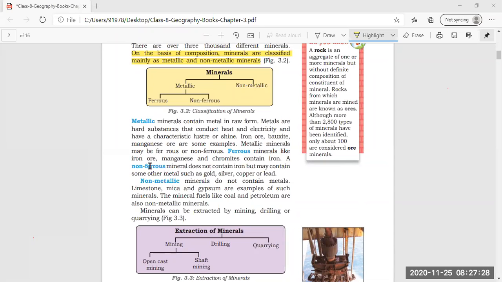Iron ore, bauxite, and manganese ore are some examples. You can underline this from here. Metallic minerals contain metal in raw form. And what are metals? Metals are hard substances that conduct heat and electricity and have characteristic luster and shine. Examples are iron ore, bauxite, manganese ore. Clear?